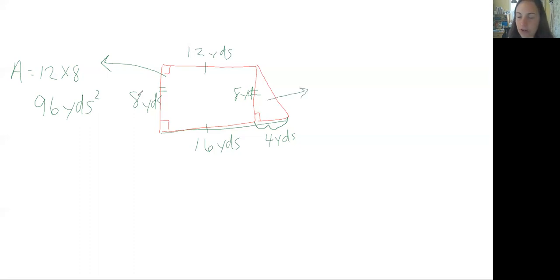Then we need to come over here and find the area of this triangle. And the area of a triangle equals half of the base times the height. Our base is 4, and our height is 8. So half of 4 is 2. Our height is 8. And 2 times 8 is 16 yards squared. So that's the area of our triangle.